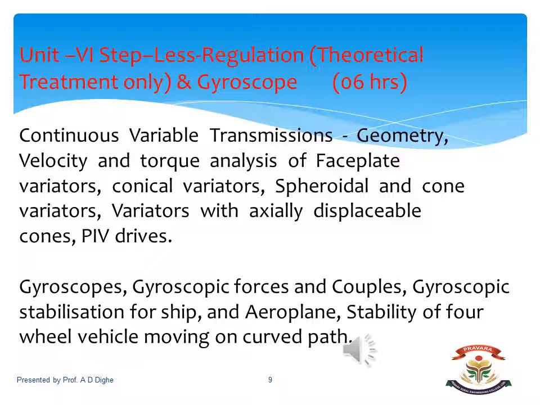The second part of the sixth unit is gyroscope. Gyroscopic effect is to be studied on ships and aeroplanes, and also we can study it in a four-wheeler and two-wheeler. So what is the gyroscope?